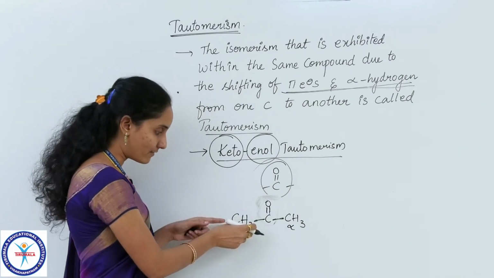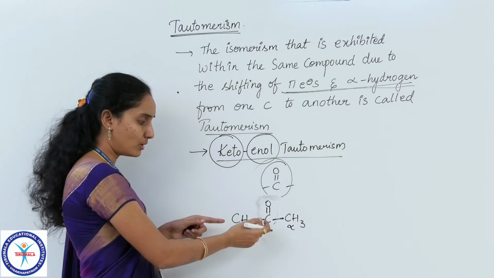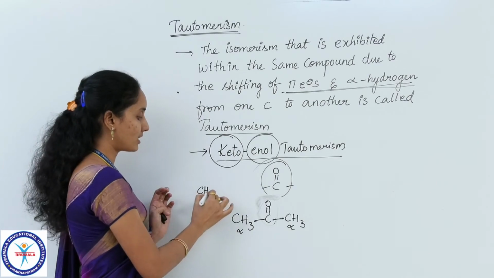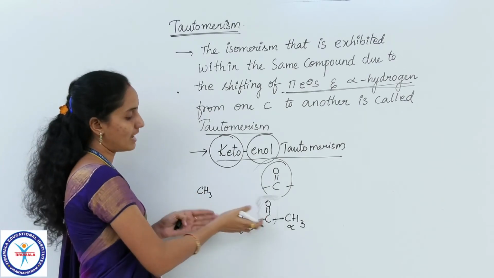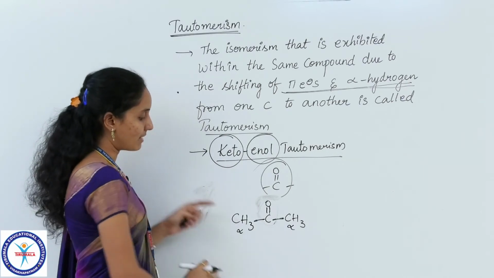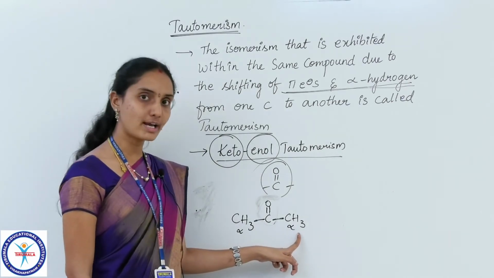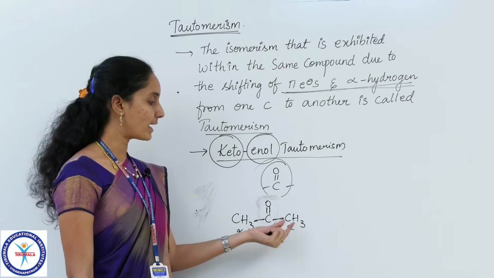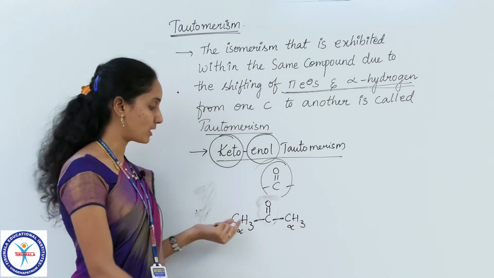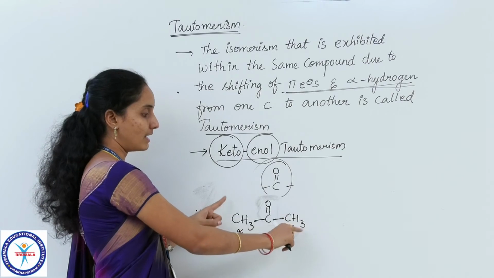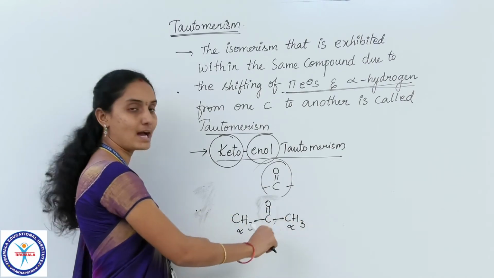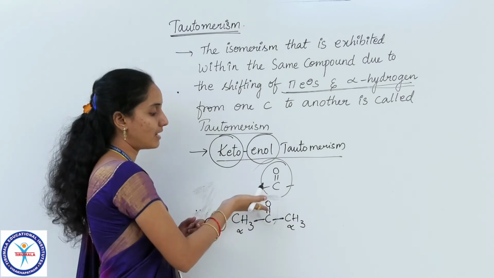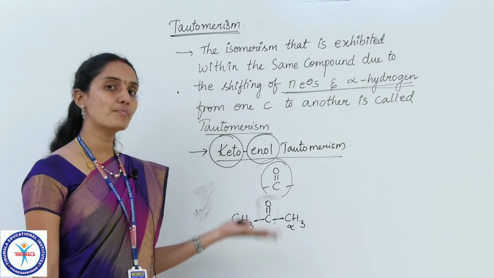You may ask me, here you have written CH3, so it may be linked directly to hydrogens. No, not like that. Even if we write CH3 like this or H3C like this, the carbon will be linked to carbon only. So this carbon is alpha carbon and this carbon is also an alpha carbon. So it has unsaturation with the C double bond O group and it has alpha hydrogens of course, because we have 2 alpha carbons and on each alpha carbon we have 3 alpha hydrogens. So alpha hydrogens are present, unsaturation is present. Probably this compound will exhibit tautomerism.